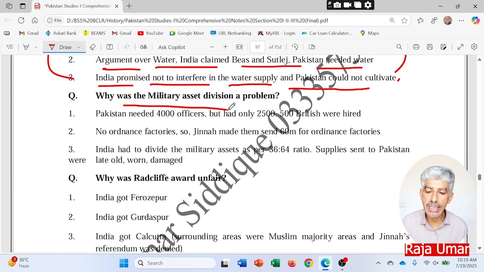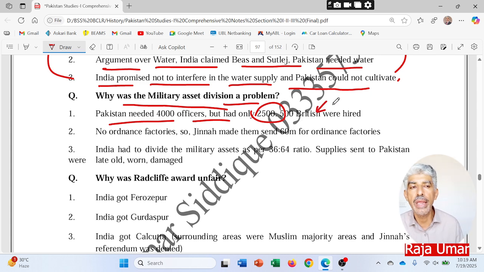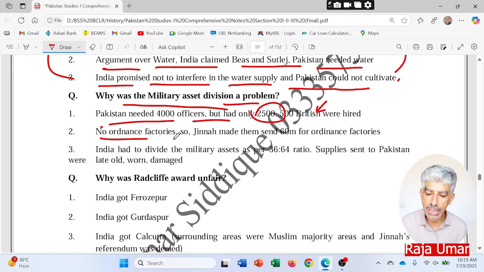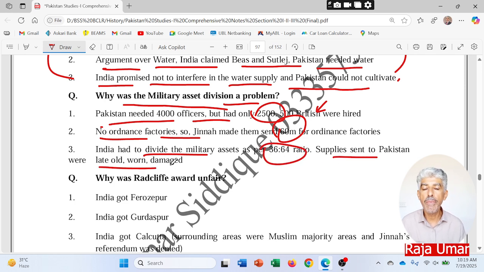Why was the military asset division a problem? Pakistan needed 4,000 officers and had only 2,500, and we hired 500 British officers to help train officers so that Pakistan could meet the shortage of commanding officers. There were no ordnance factories. As I told you, Pakistan finally got 60 million rupees from India to establish an ordnance factory here in Pakistan. India divided the military assets in a 36-64 ratio. The supplies sent to Pakistan were, first, not as per the ratio, and secondly, of no use.